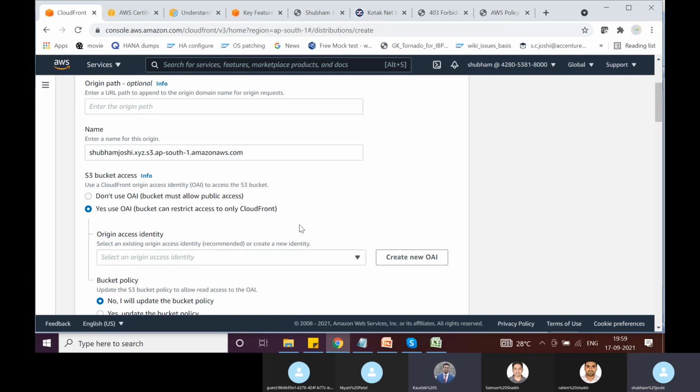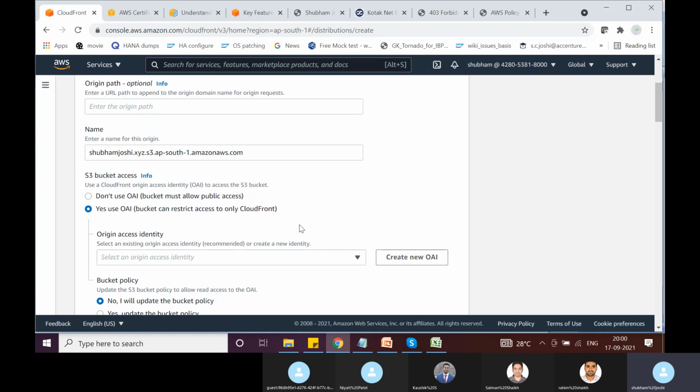normally, if you enable public access in your S3 bucket, then what may happen is people can bypass CloudFront and simply hit the S3 bucket website endpoint, right? Since I have kept all the objects public, or there is a bucket policy which allows public access, people might not use the CloudFront URL. They may simply hit the website endpoint and they might be able to download it.